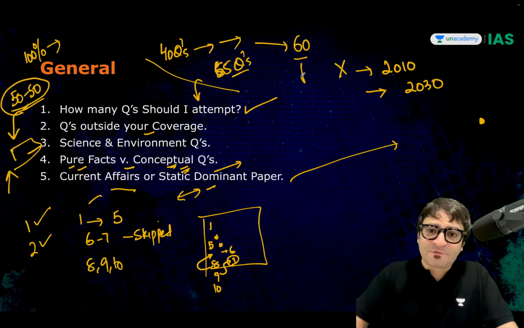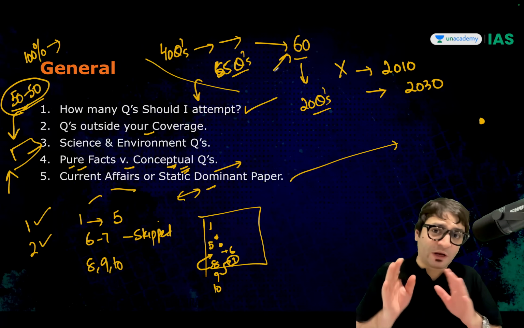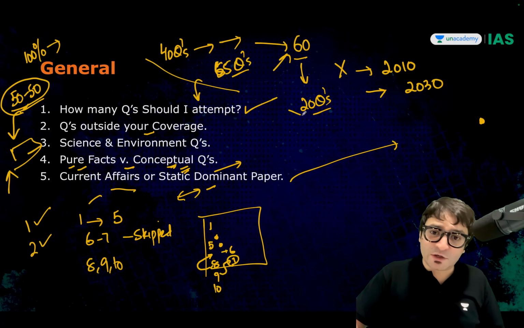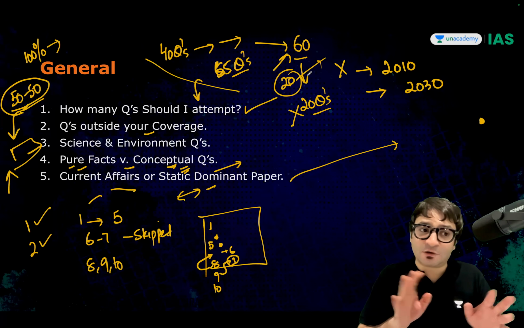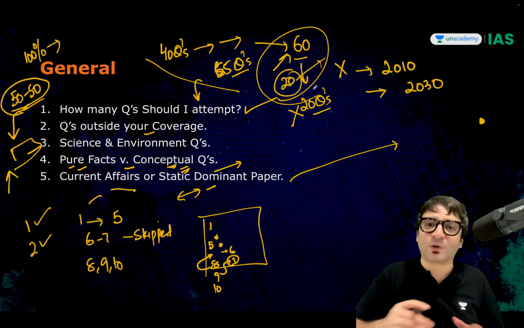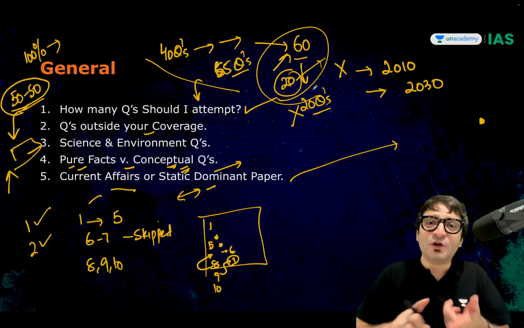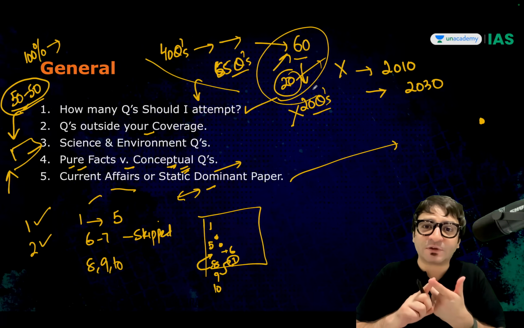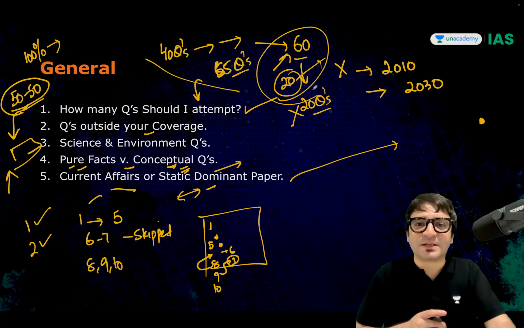But if there are some 20 questions you have no idea about, and in your first round you have already attempted 60, don't attempt these 20 questions. Attempt those 20 questions where you are confused whether A or B is the right answer, or you can make intelligent guesses. So in total, you should attempt only 80 questions. But since in your first round you have already crossed the 60 threshold, you should be very careful about negative marking, because in any case, you are qualifying the prelims examination.